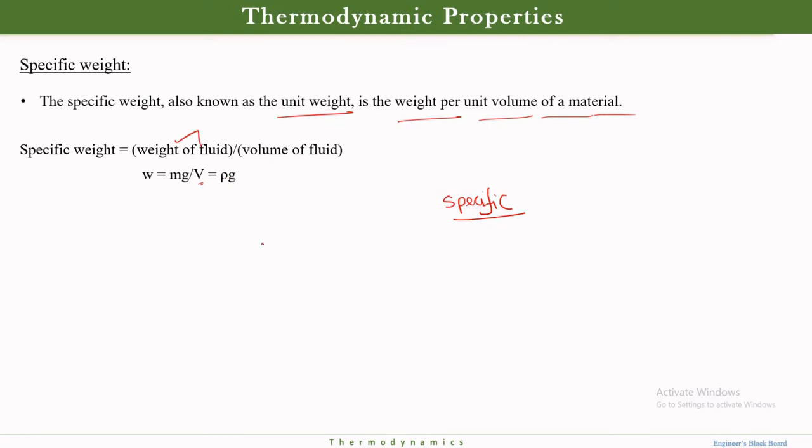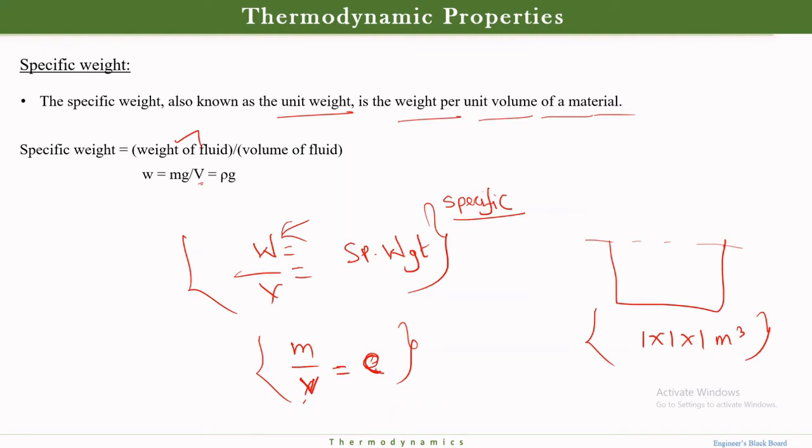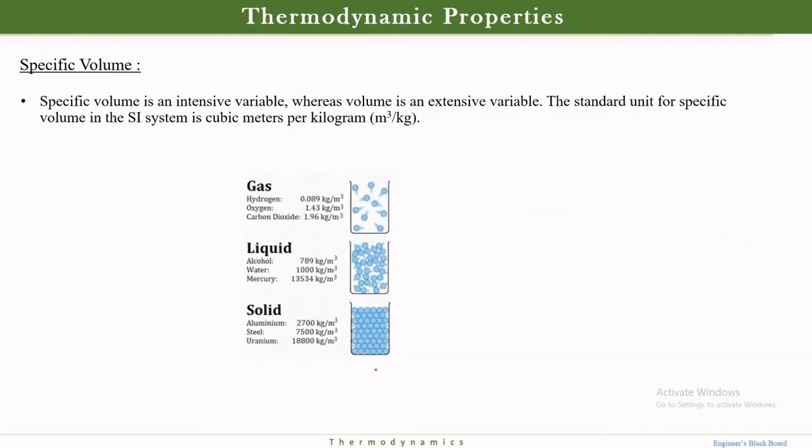Suppose you are having a box of 1 cross 1 cross 1 meter cube, and you are weighing the fluid and dividing by volume. What is that? It's specific weight. Simple. If you don't have the acceleration due to gravity, that is my density. There is no major difference. Mass per volume is equal to density. Simple.